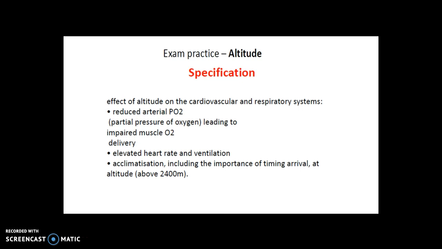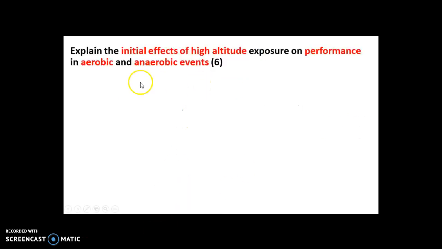So if we go through them, first up, let's have a look at the question. Explain the initial effects of high altitude exposure on performance. Now, it might say here the respiratory system. It might say here the cardiovascular or cardiorespiratory system. At that point, I think you'd be talking about 4 marks. The next bit might ask you about the impact on aerobic and anaerobic events. So you'd have 2 marks, one for aerobic, one for anaerobic. So your question will be split 4 and 2. I will ask you now to see if you can have a go at that. If you can't, let's move on to your trigger slides.